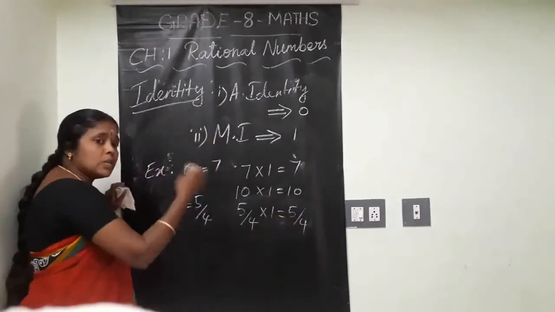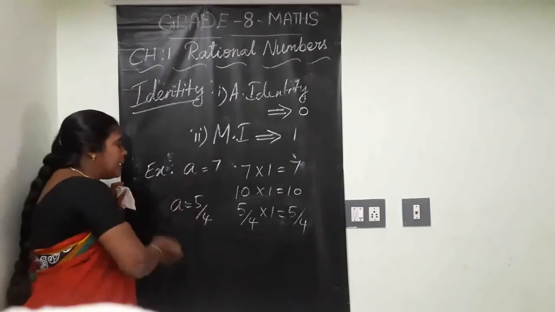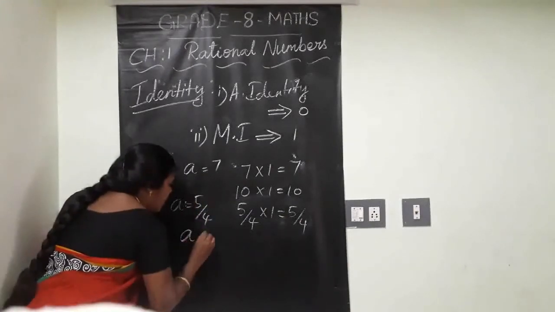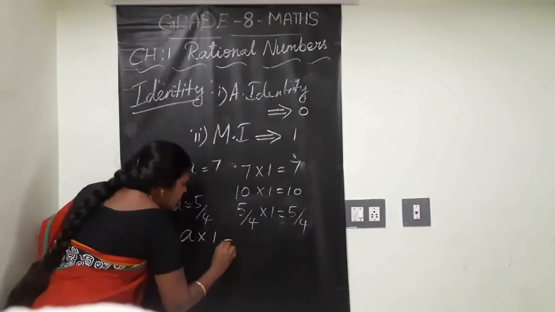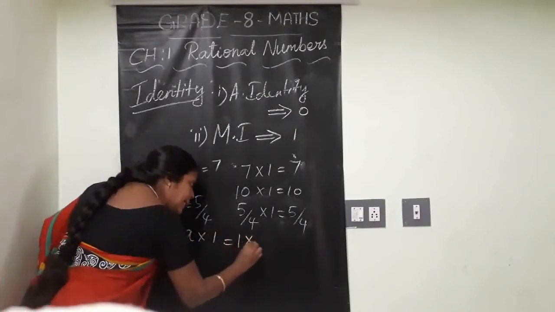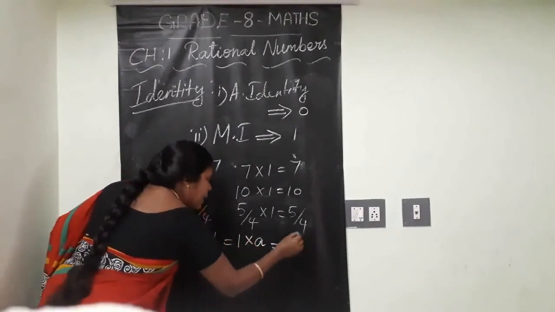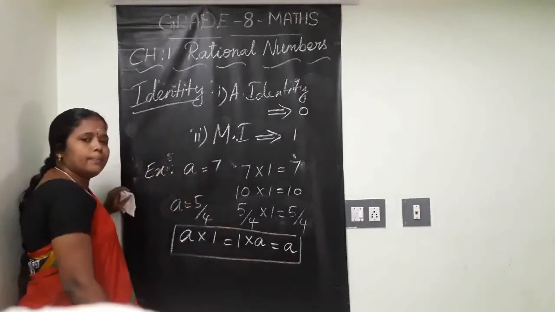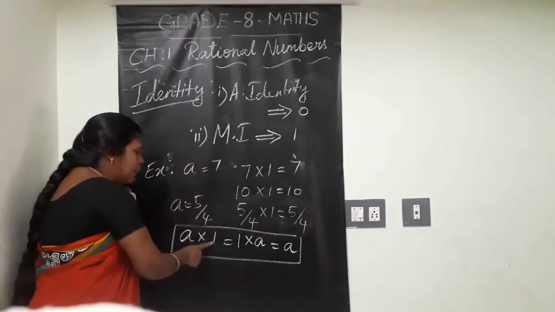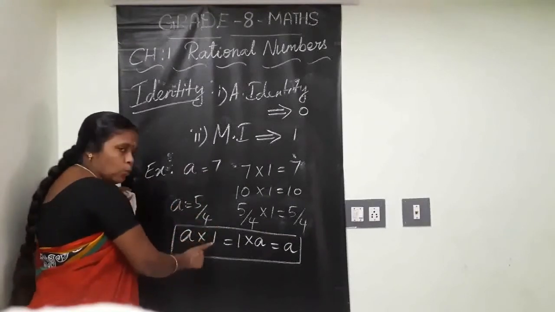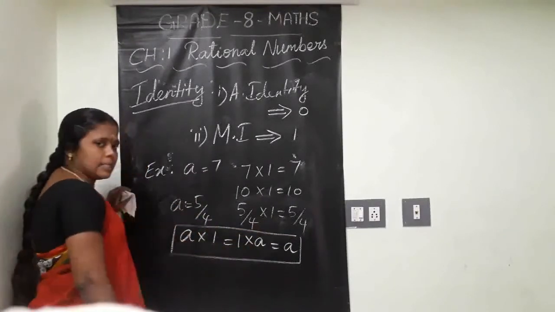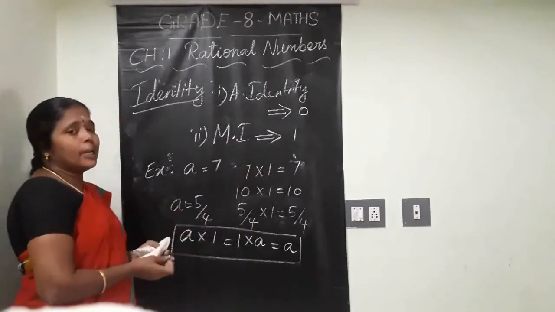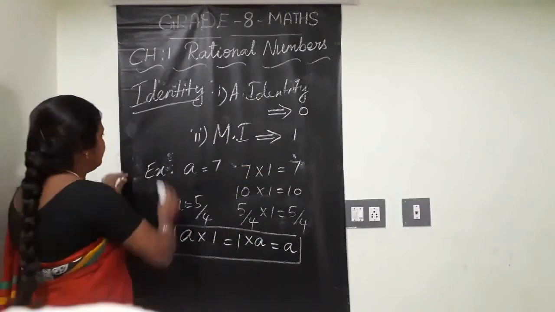What do you observe in this? For any rational number a, a into 1 is equal to 1 into a is equal to a only. Clear? So, if you multiply any number with 1, you will get the same answer only. So, that 1 is called the multiplicative identity. Understood, children?